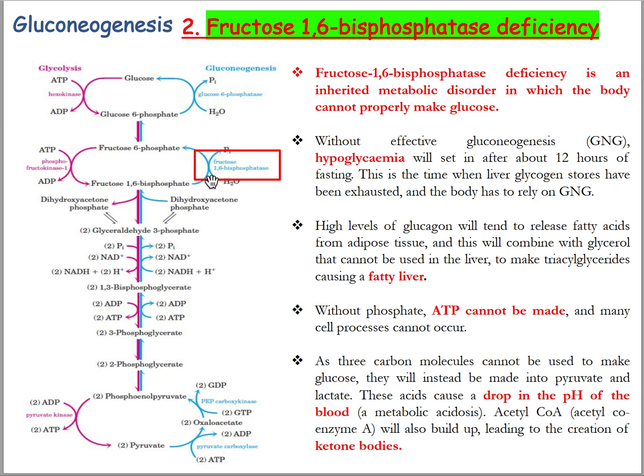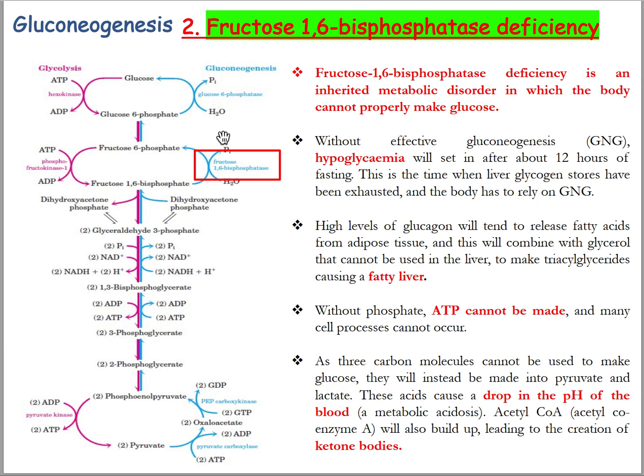Now, in another case, if this enzyme is switched off or deficient, the phosphate will not be produced here, so ATP will not be made. Look at here, when fructose 1,6-bisphosphate is converted to fructose 6-phosphate, one phosphate group will be removed by the breakdown of fructose 1,6-bisphosphate. So if this enzyme is deficient, the phosphate will not be synthesized. If the phosphate is not synthesized, then ATP cannot be made, and many processes cannot occur.